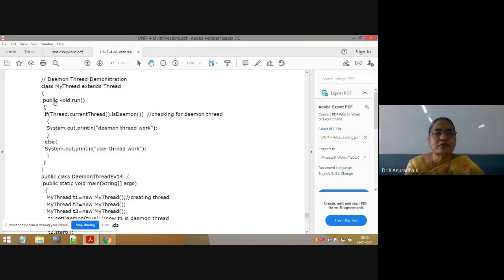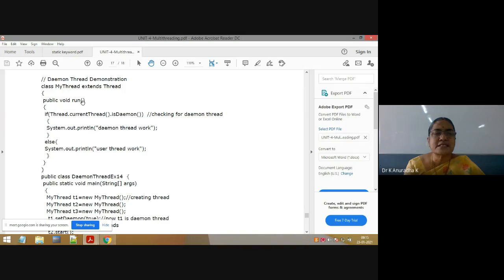Now we will start writing the overriding run method. Public void run. Why is it called the overriding run method? This run method is available in the Thread class with null implementation, and it is an abstract method in the Runnable interface.